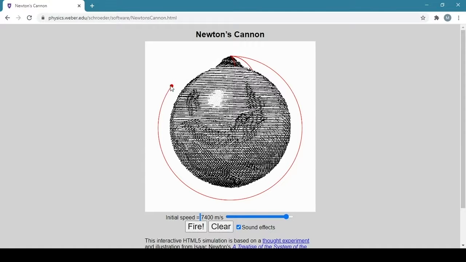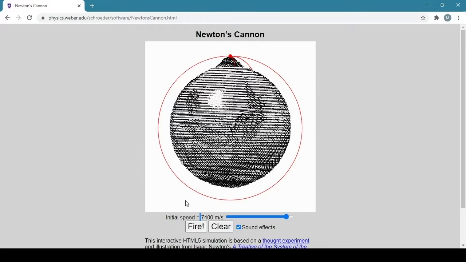By using this concept, Newton came up with this conclusion: it is possible for any object to move in a circular path without any engine. What we need to do is make sure this object is fired with a certain minimum speed so that it can have this kind of motion.